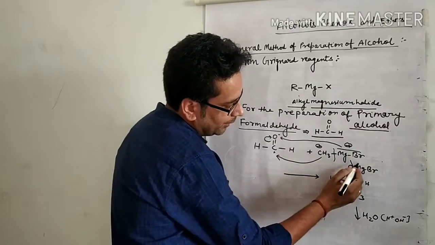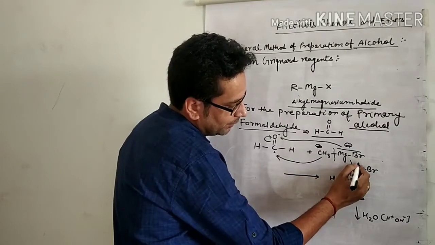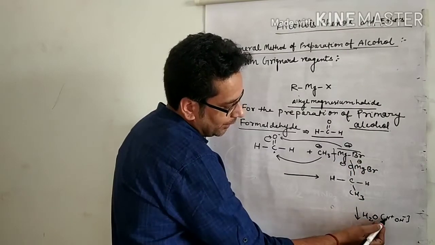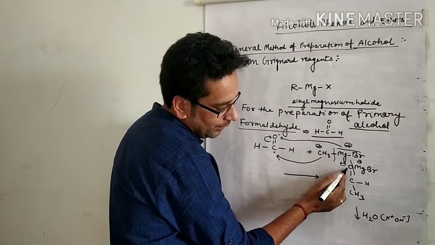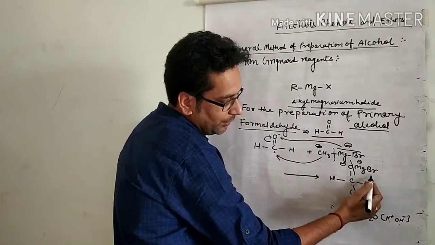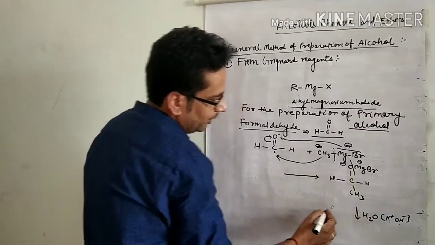It contains a positive charge and it contains a negative charge. So H plus combines with oxygen and hydroxide combines with MgBr. So what is the product?